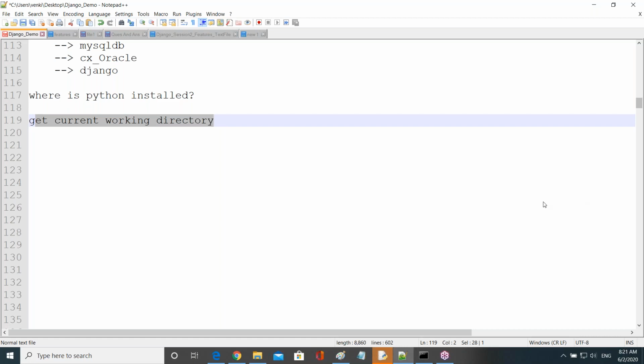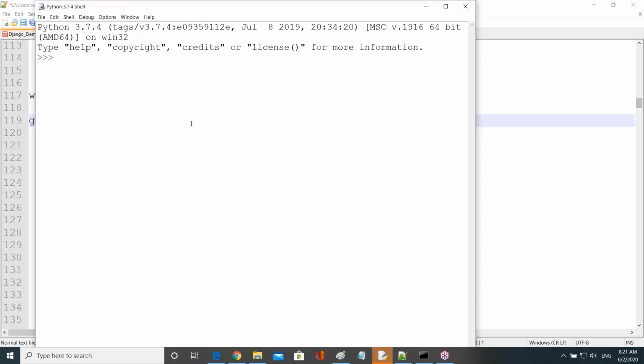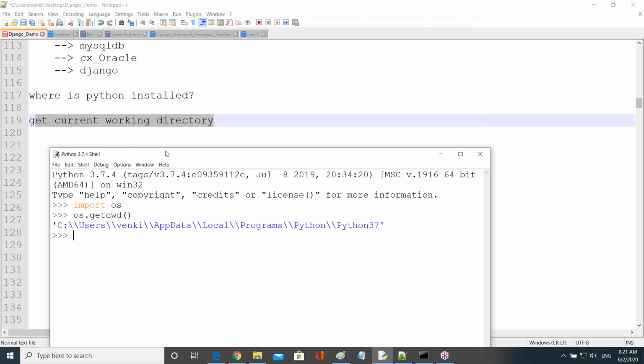Right? OS path, get directory, okay. Now observe here. Import os, then os.getcwd(). Now what I said here, observe clearly.